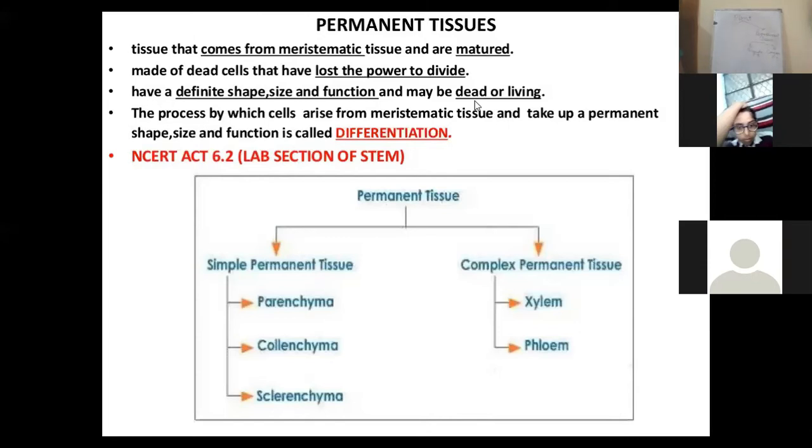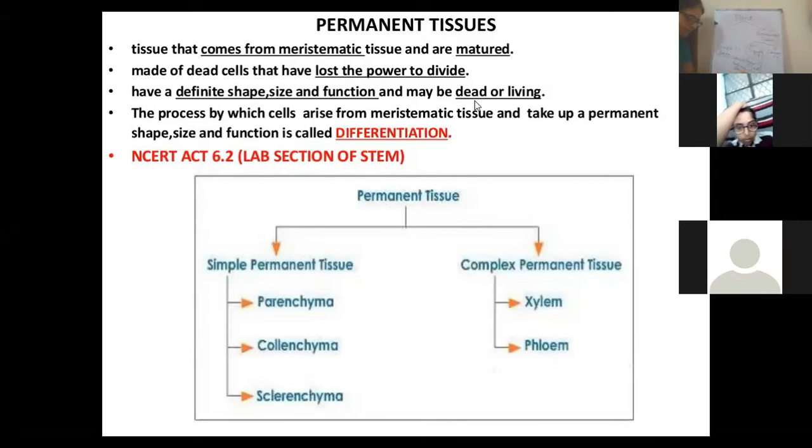Right? If I talk about simple permanent tissue, simple permanent tissue is the one which is made up of only the same type of cell, having the same structure,